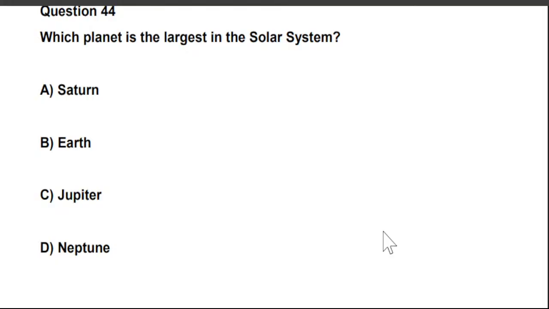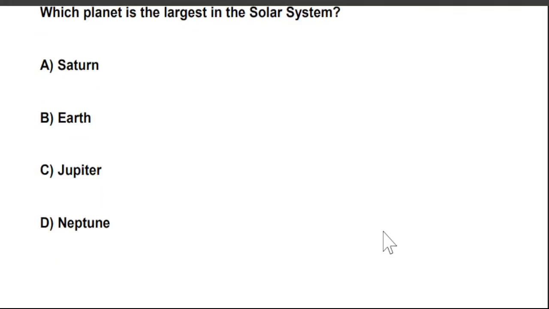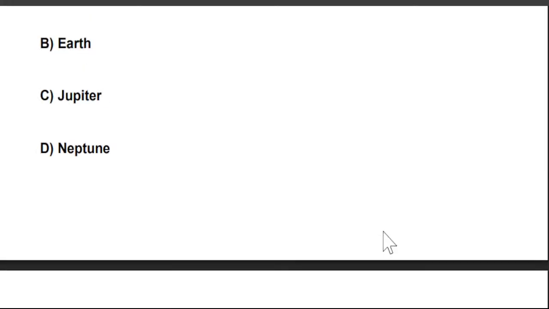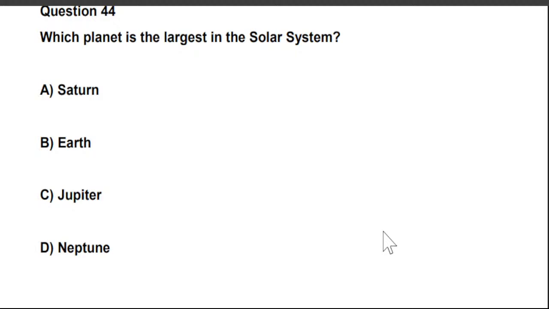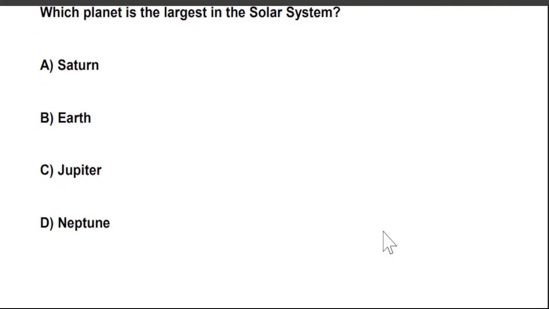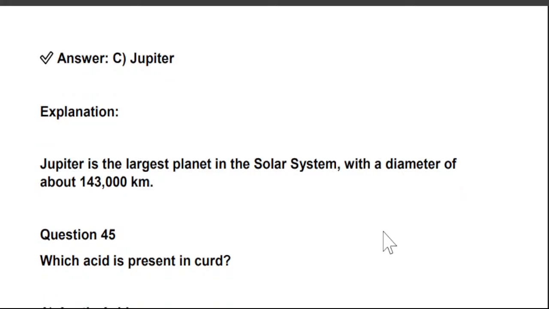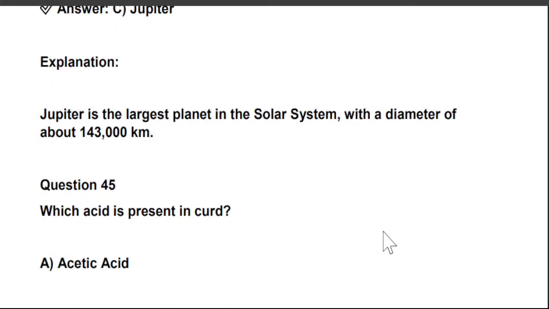Next question is, which planet is the largest in the solar system? A. Saturn, B. Earth, C. Jupiter, and D. Neptune. So the right answer is option C. Jupiter is the largest planet in the solar system, with a diameter of about 143,000 kilometers.